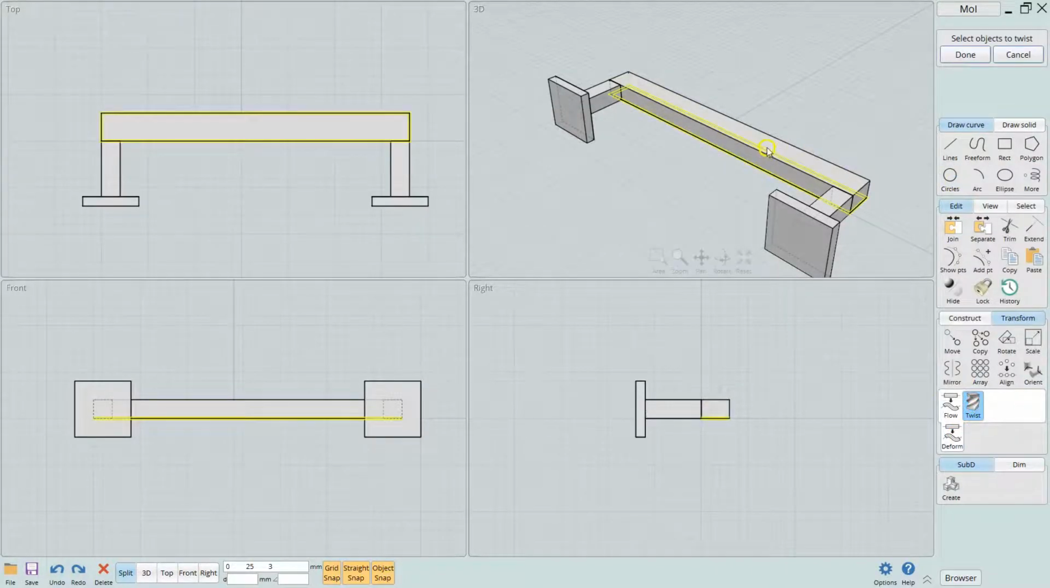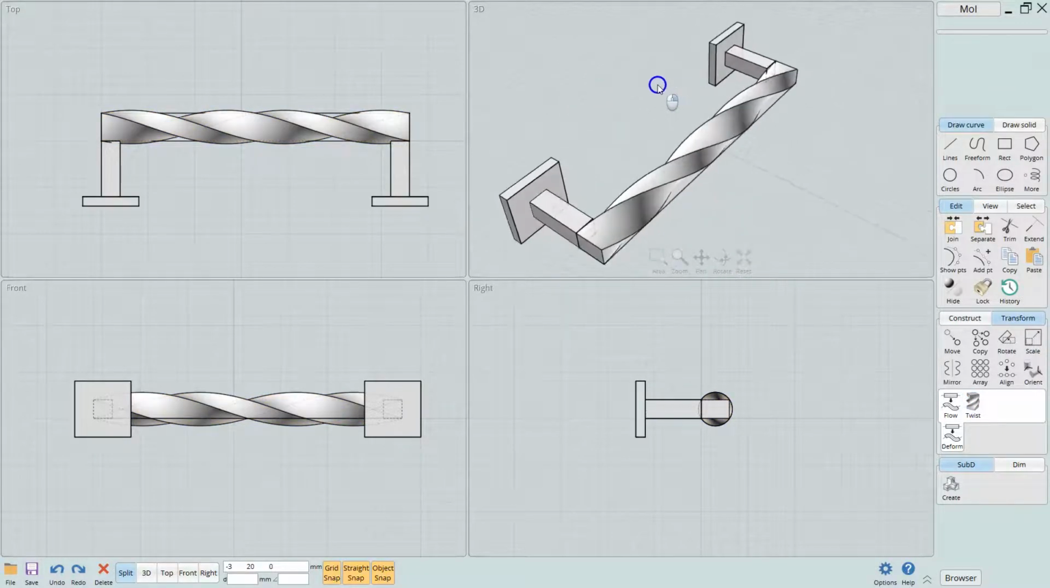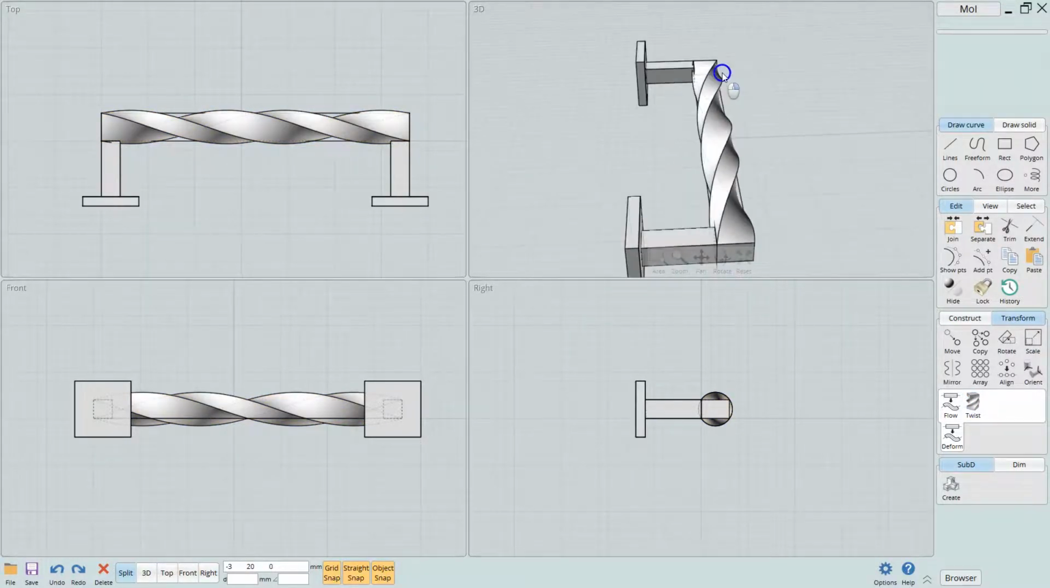We're going to select just that. We're going to select done, and then we're going to pick the start of the twist as being there, and the end of the twist being over here in the center. Then we're going to type in 360, which was already there, so we'll just say done on that. So this is going to be our twisted handle.